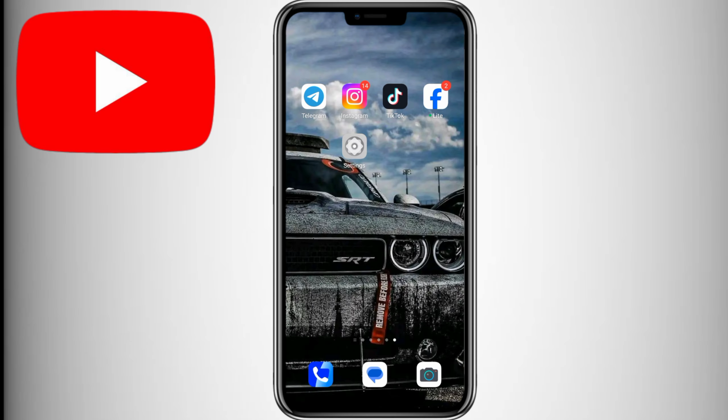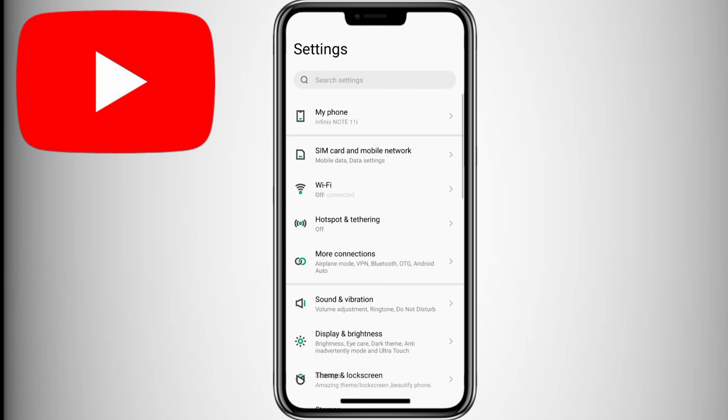Hey everyone, today I'll show you how to fix YouTube sound issues on Android. It's a simple process, so let's get started. First, go to Settings and navigate to Sounds and Vibration.